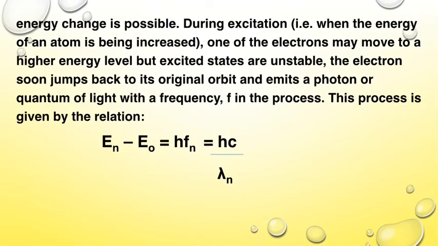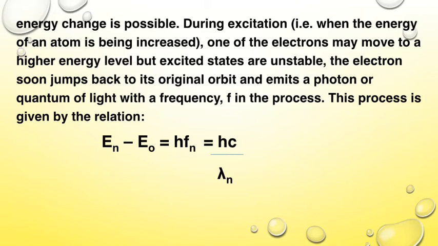No intermediate energy change is possible. So during excitation, that's when the energy of an atom is being increased. One of the electrons may move to a higher energy level, but excited states are unstable. So when an electron moves to a higher energy level, it is unstable in that energy level, it soon jumps